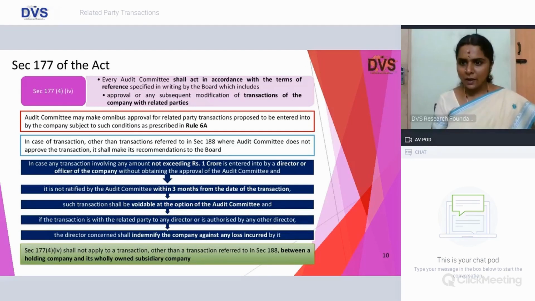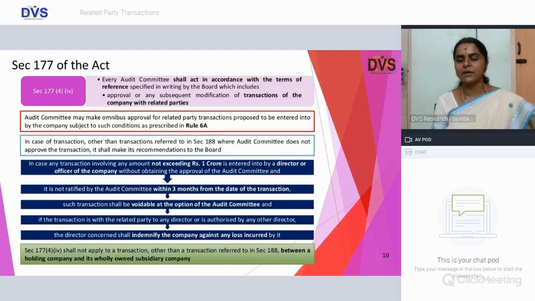Every audit committee shall act in accordance with the terms of reference, which includes several matters like your financials, auditors, scrutiny of intercorporate loans or investments, valuation, amongst which one key provision is the subject matter which we are discussing, which is your RPT, approval or any subsequent modification of related party transactions. Approval is a fresh approval or omnibus approval or subsequent approvals or any subsequent modification.